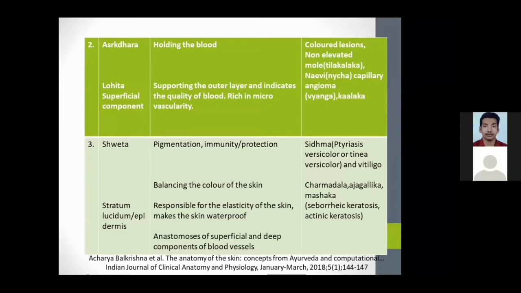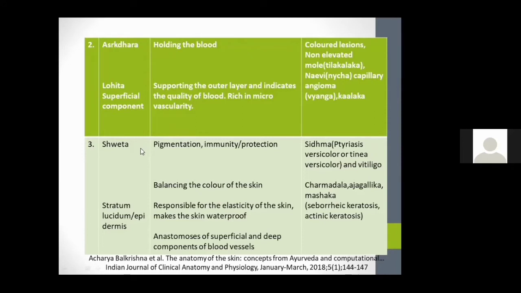That is the layer that's supporting the outer layer and indicating the quality of the blood. So this layer is rich in microvascularity. So here skin conditions like colored lesions, non-elevated moles like Tilakalaka, Nyacha, Vyanga, Kalaka will happen. And the third layer is the Sveda.